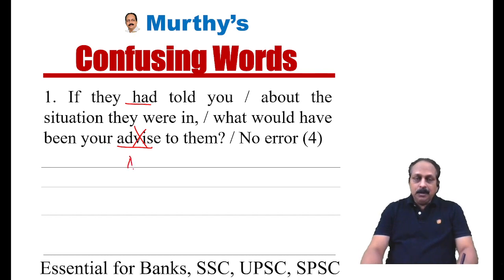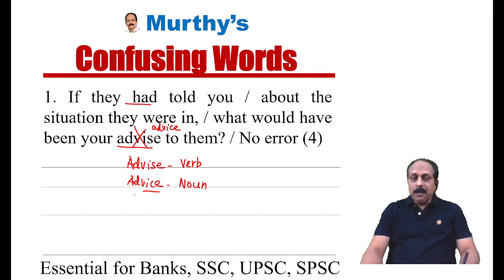If you take the word advise, VISE, that is a verb form, and ADVICE is a noun form. In this example, we have to use a noun form. If they had told you about the situation they were in, what would have been your advice to them? So VISE is not correct. It should be VICE. What is VICE? That is a noun form.